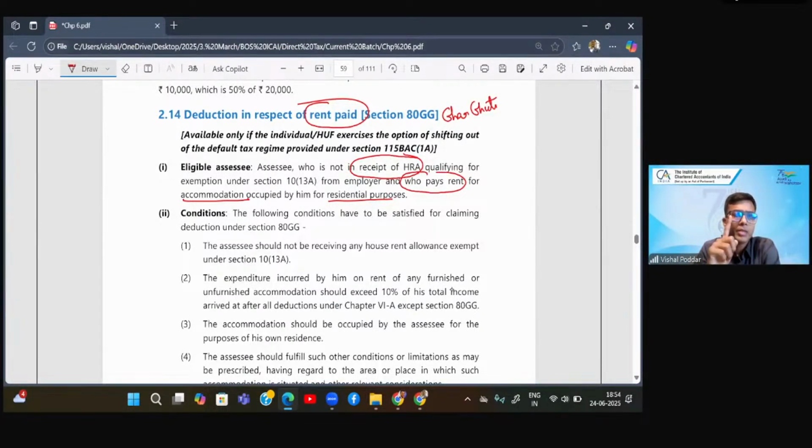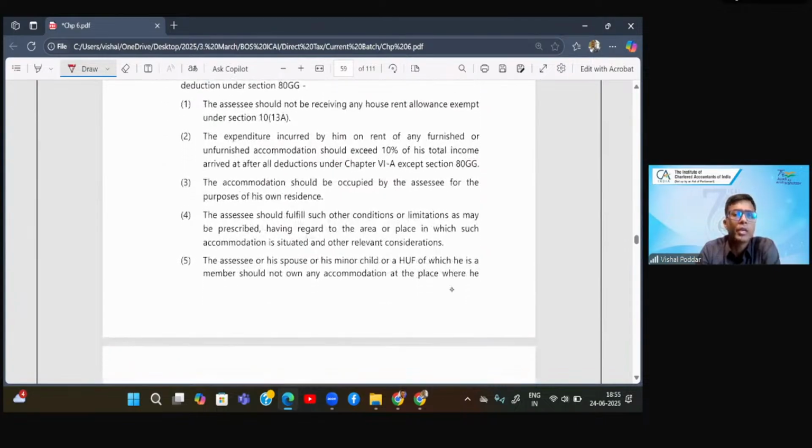So either I should not be a salaried employee, one, or even if I'm salaried employee, I am not taking the HRA benefit, which you would have studied under the salary chapter, where you take HRA exemption under section 10(13A).